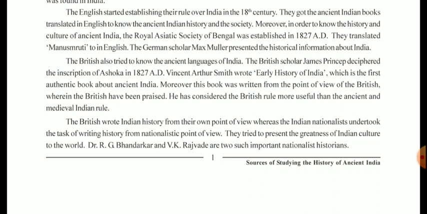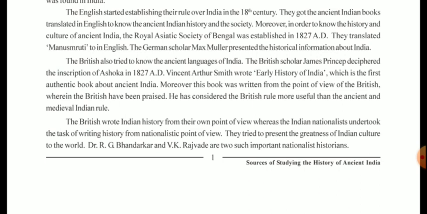Moreover, in order to know the history and the culture of ancient India, the Royal Asiatic Society of Bengal was established in the year 1827 AD. This is very important for MCQ purpose. They translated Manusmriti too into English.